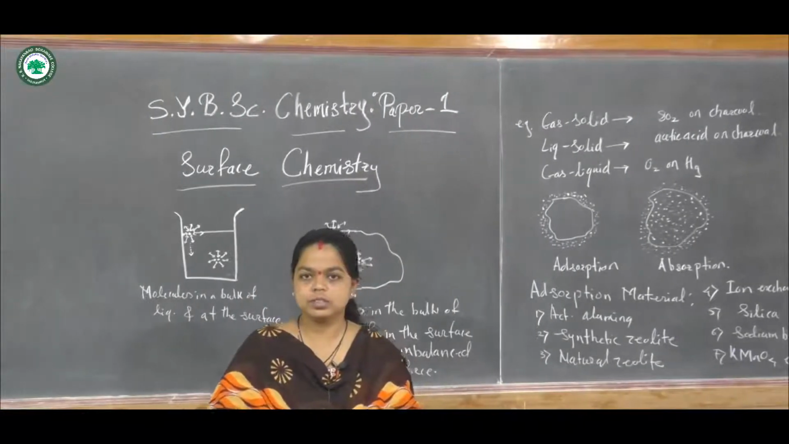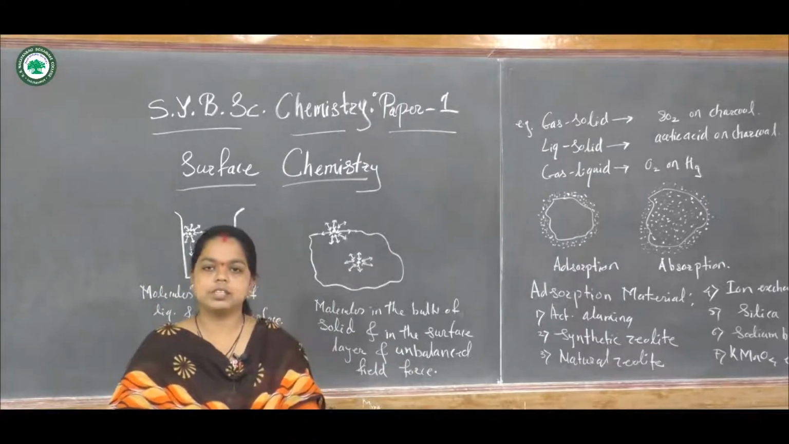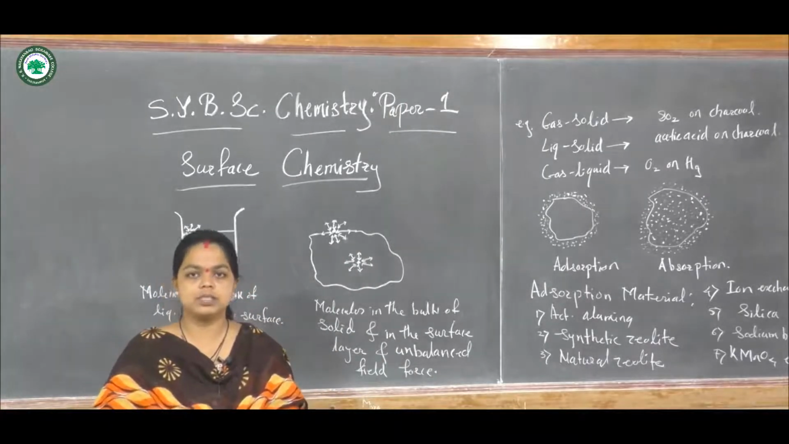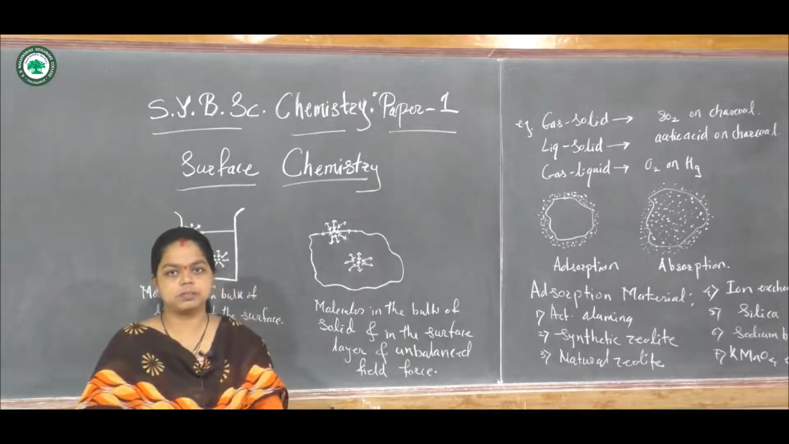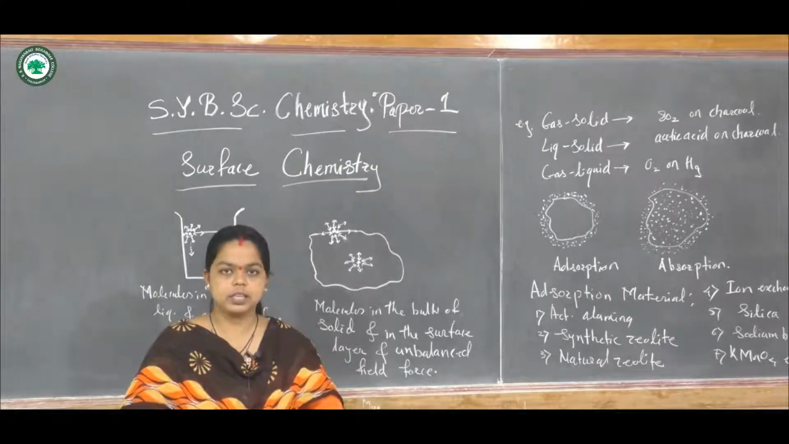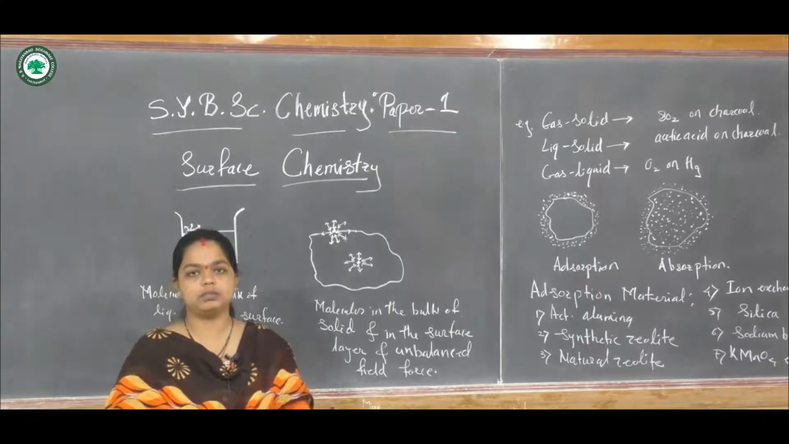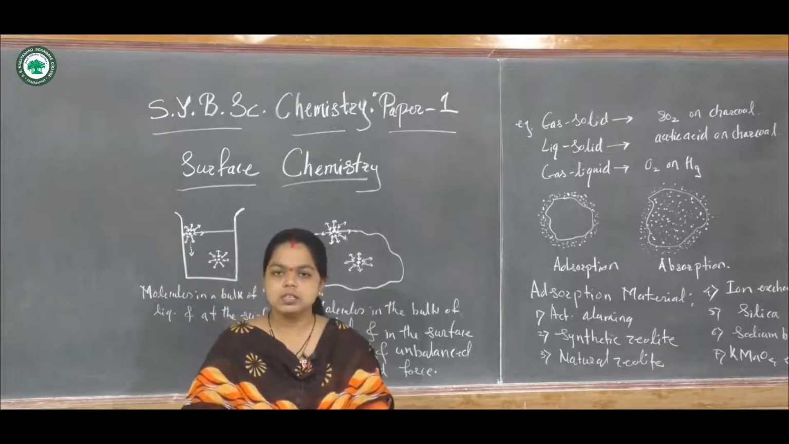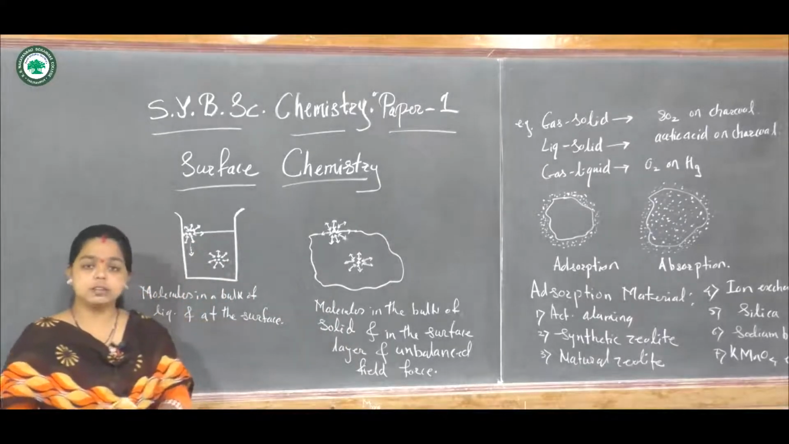Hello everyone. We are studying the paper first, physical chemistry for the SYBSc class. In that we have studied the two chapters which are chemical kinetics and the volumetric analysis. Now we are going to start our third chapter from the physical chemistry. It is surface chemistry. Now let us start the surface chemistry.